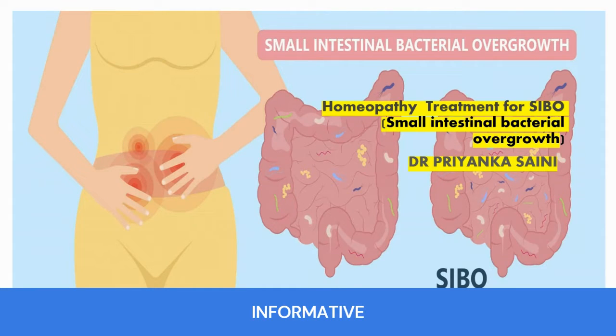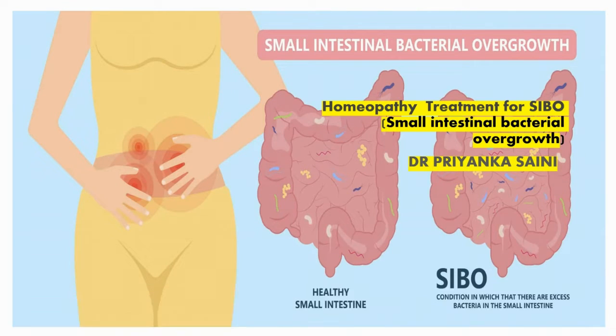That is small intestinal bacterial overgrowth, or in short, you can say SIBO. So, in this video, I'm going to talk about the homeopathic treatment along with the best homeopathic medicines that have been used for the treatment of SIBO, that is small intestinal bacterial overgrowth. So if you are suffering from SIBO, then this video is definitely for you.